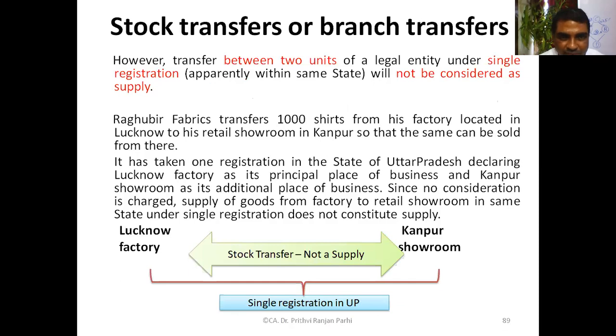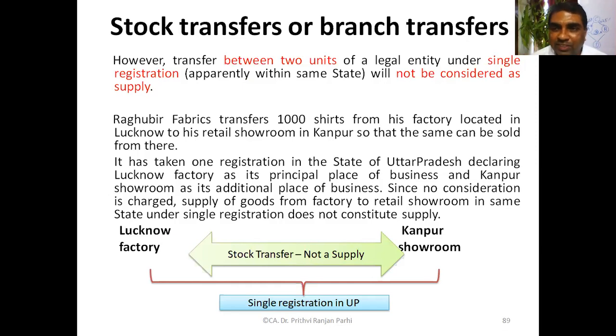Now, let us say a similar kind of situation. If both the establishments are under one state, then what is the possibility? One may go for single registration or multiple registrations.